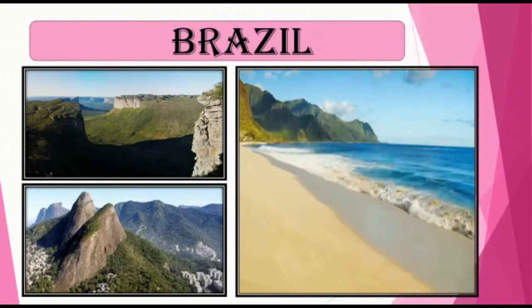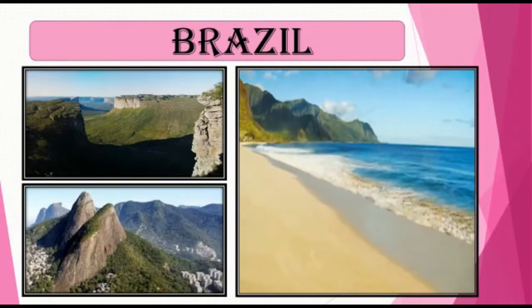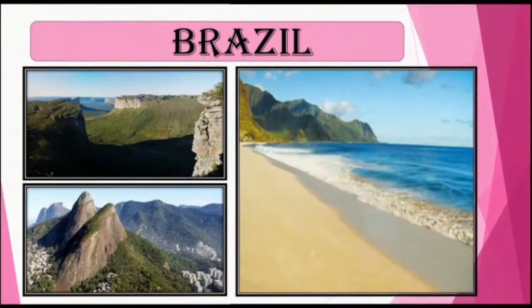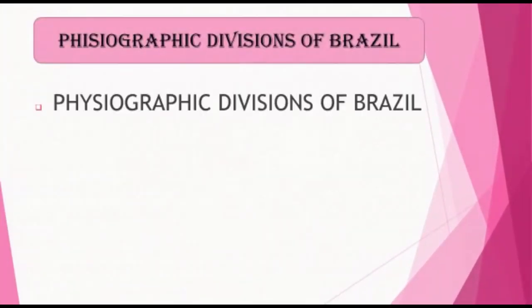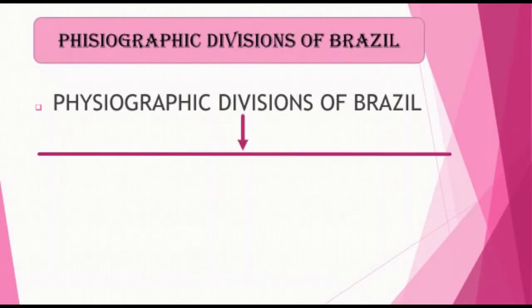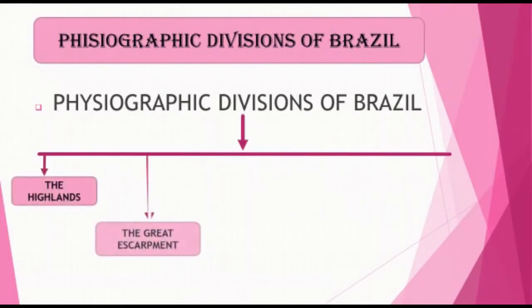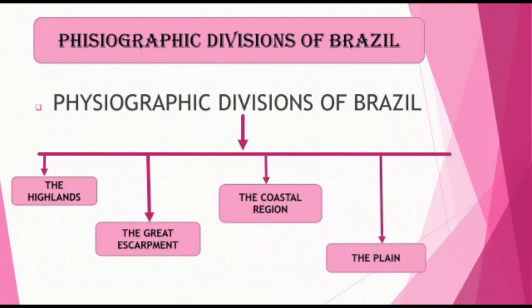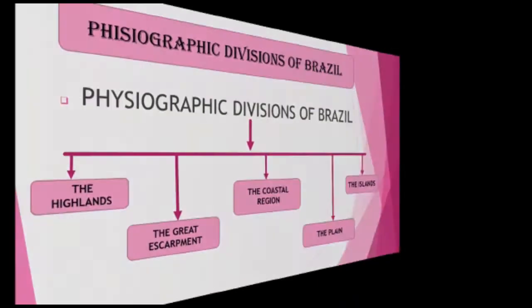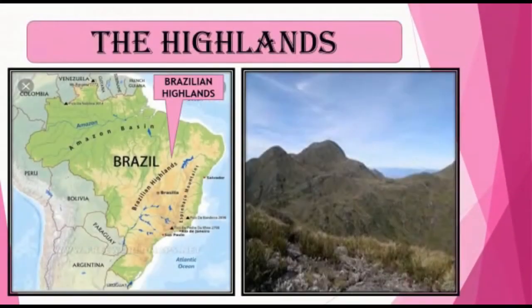So, on the basis of all the unique features, the physiography of Brazil can be divided into 5 divisions: the highlands, the Great Escarpment, the coastal region, the plain, and the islands.